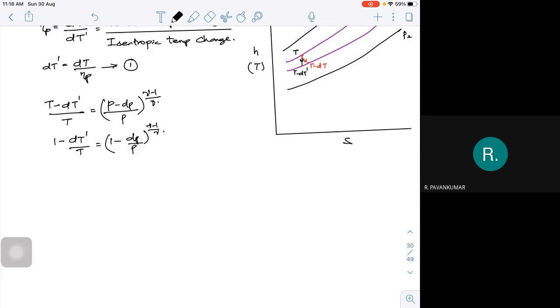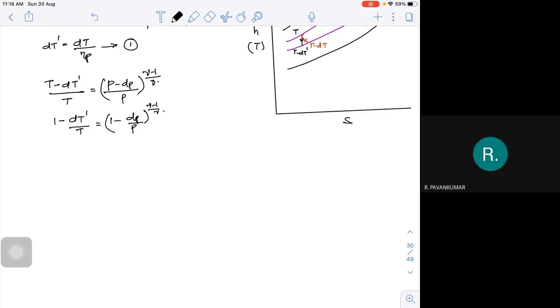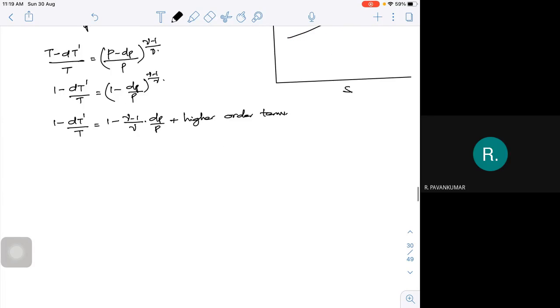And I'm going to do the same thing I did for expanding the polynomial terms. So I get 1 minus dt dash by T is equal to 1 minus gamma minus 1 by gamma into dp by P plus higher order terms. So I can write dt dash by T is equal to gamma minus 1 by gamma into dp by P, neglecting the higher order terms.